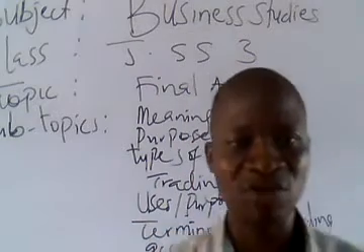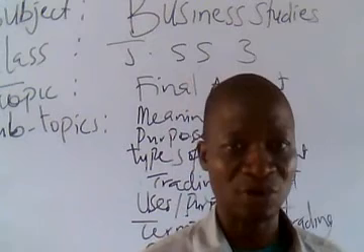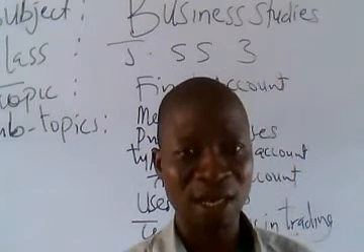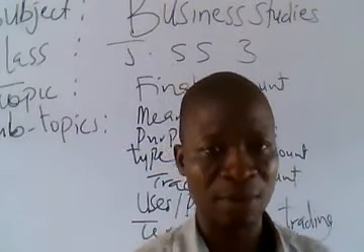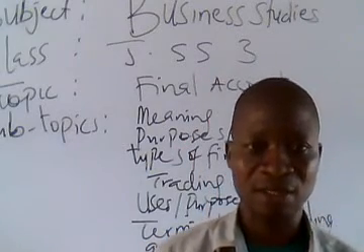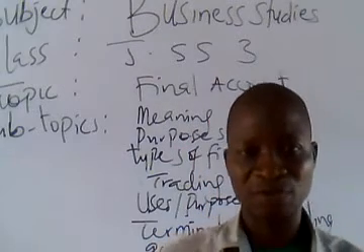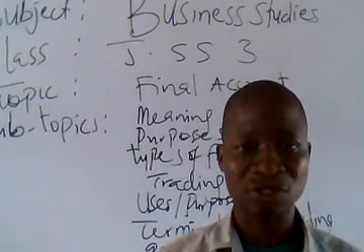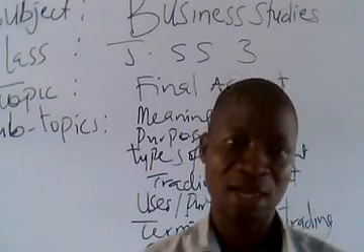The first is trading account. The second one is profit and loss account, while the last but not the least is the balance sheet. Those are the three types of final accounts. We have the trading account, we have the profit and loss account, and the balance sheet. Those are the three subdivisions of final account.